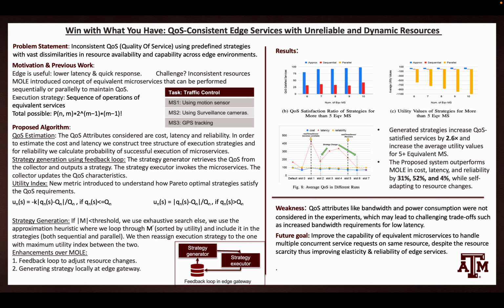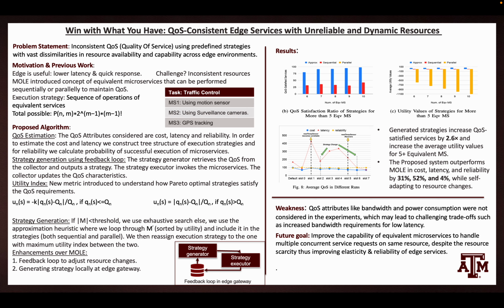To create consistent QoS in dissimilar edge environments, the paper proposed an approach. The proposed approach has four parts. One is to estimate QoS attributes. The QoS attributes considered are cost, latency, and reliability. In order to estimate the cost and latency, we construct a tree structure of execution strategies. And for reliability, we calculate the probability of successful execution of microservices.